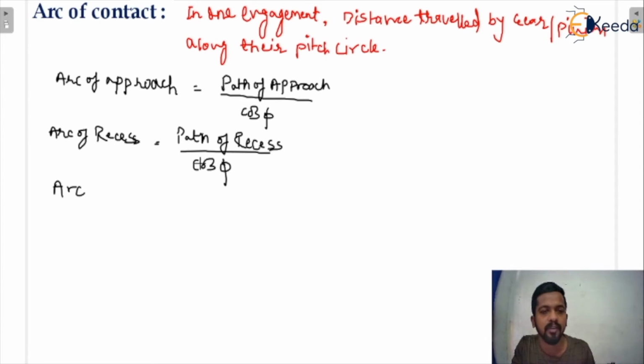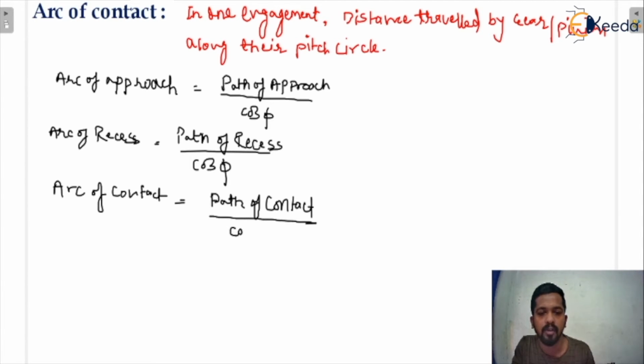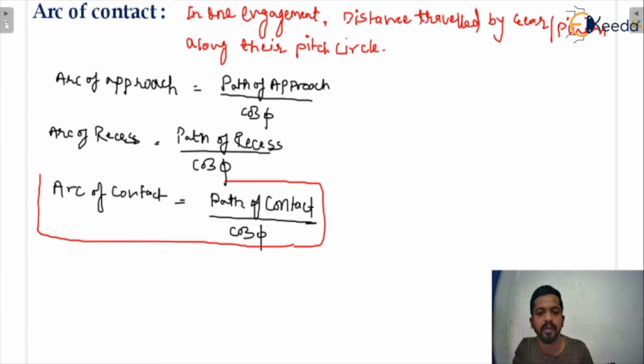So finally I can calculate the arc of contact. Don't make a summation of them. If you do, that would be okay, but don't increase the number of steps. You can write here: arc of contact is equal to path of contact upon cos phi. Generally in the examination, you have to find the arc of contact, so directly learn this formula: arc of contact is equal to path of contact upon cos phi. This you must remember.